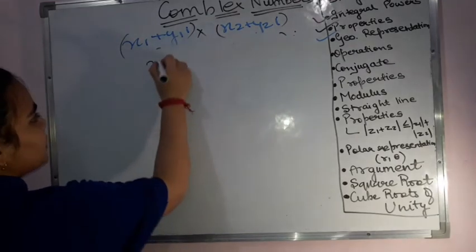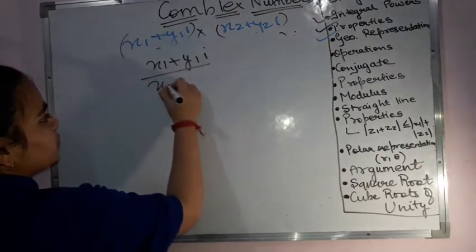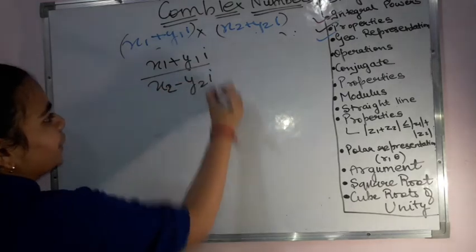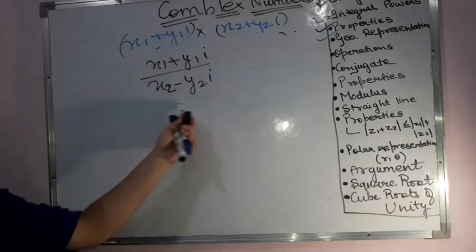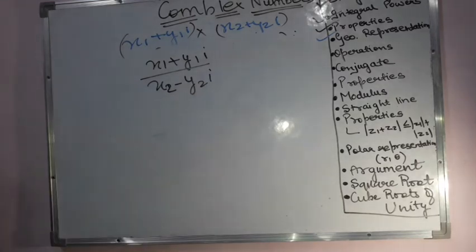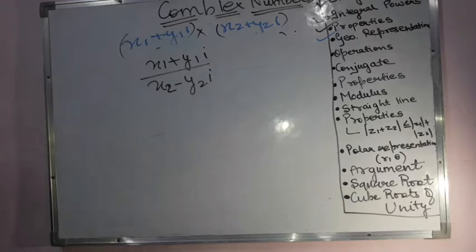Then another thing that we have is division. So division, that means if I have x1 plus y1i upon x2 minus y2i, then first of all what am I going to do is I'll be trying to eliminate this i from the bottom, from the denominator part. So I'll be multiplying with the conjugate.